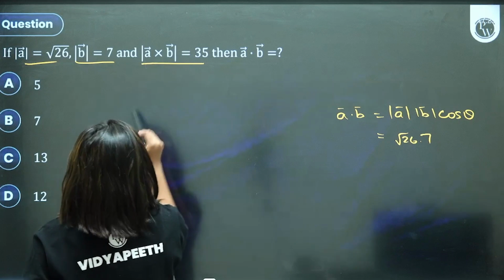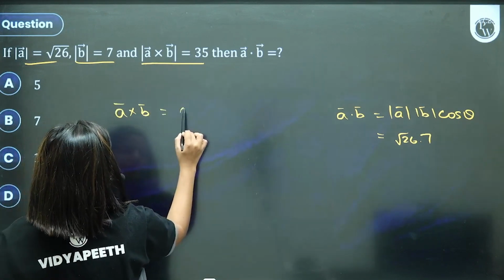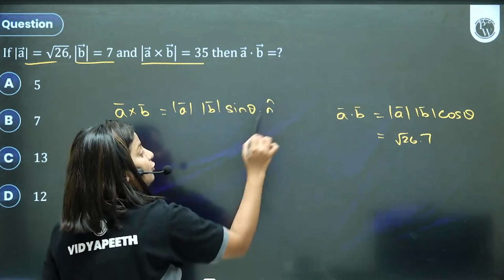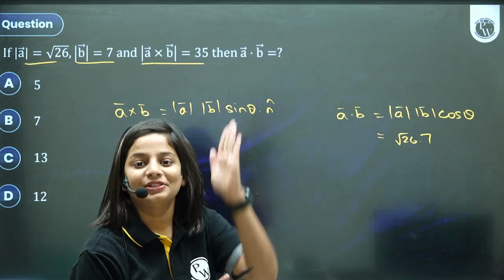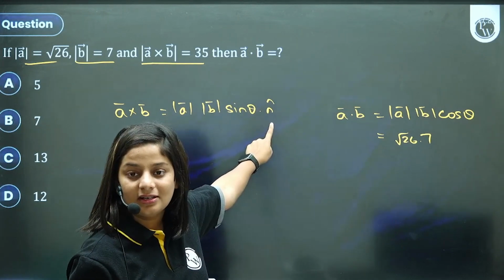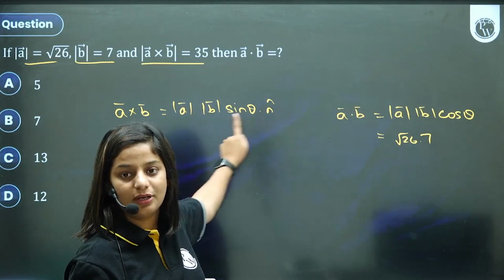I can get that from cross product, because in cross product, what is A cross B? Magnitude A, magnitude B, sin theta. And do not forget, mere pyare bachcho, n cap, the direction. Always the cross product will give you a vector as answer. Dot product will give scalar as answer. Cross product will give vector as answer.